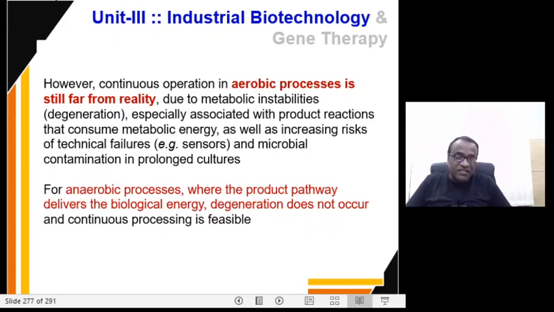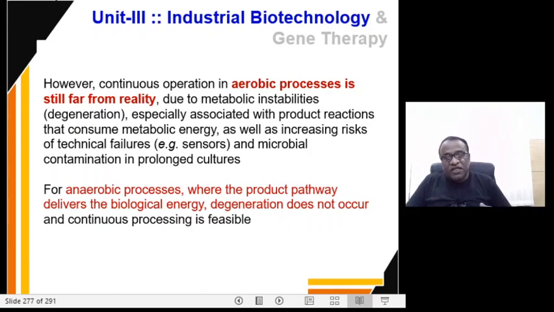Say for example sensors, if there is a failure in the sensor, then because it is in a continuous mode, there could be microbial contaminations. The product that is being formed may not be sensed by the vessel.